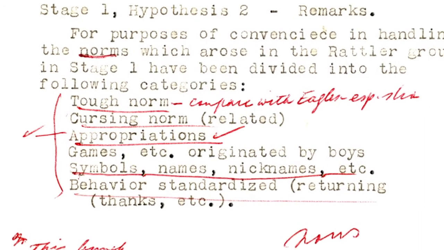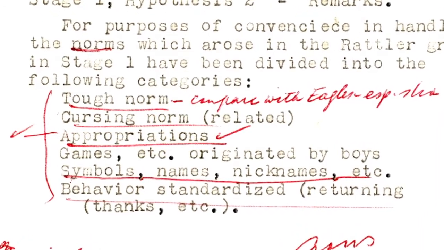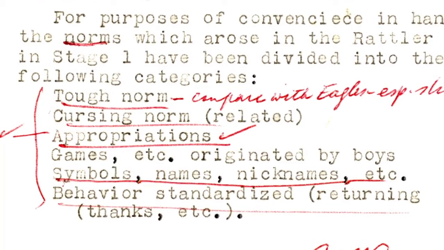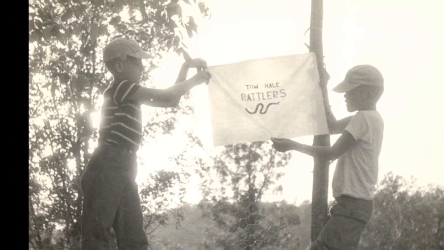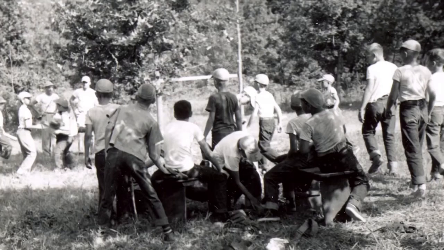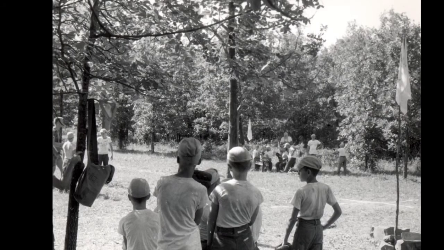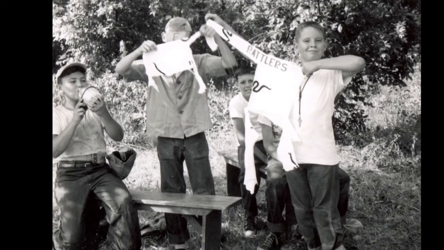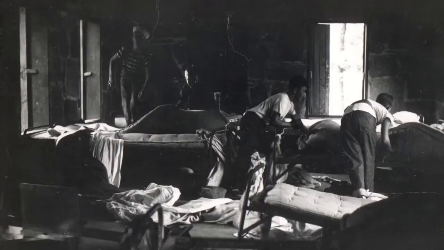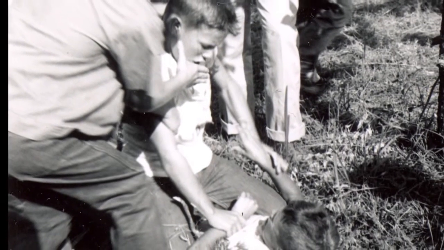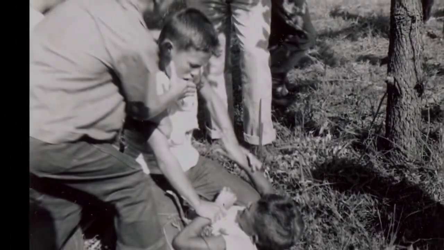The Rattlers, who had developed a norm of toughness and aggression, became emphatically confident in their success. They put Rattlers' flags on the baseball field and made threats. The researchers then manipulated situations where one group would gain at the cost of the other. What started as verbal aggression between the groups soon escalated further. After one of the baseball games, the Eagles burned the Rattlers' flag. The next day, the Rattlers raided the Eagles' cabin, flipping beds and stealing personal items. Soon, fistfights would break out, and the researchers had to physically separate the children.